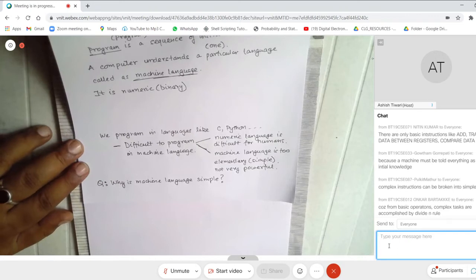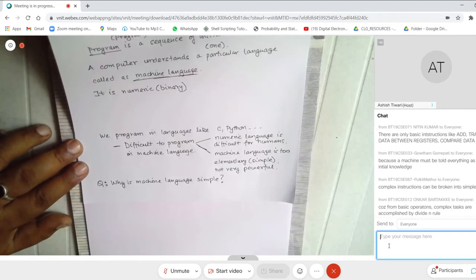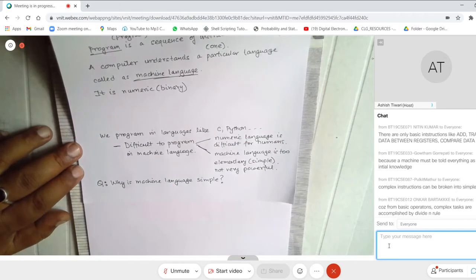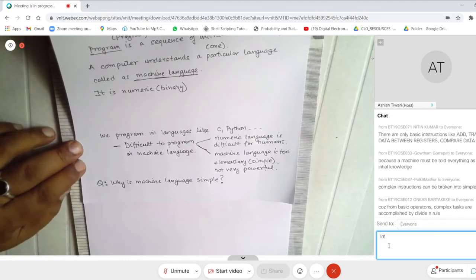I will give you an example. Suppose you look at a user program, you are trying to do a multiplication, or an exponentiation, or a sorting, right? So these are the tasks which we normally want to do. The question is, why don't you design a machine which can do that? You have an instruction which says, sort this for me, and it can sort it for you. Why don't you do that? Why do you want to have a machine with a simple language, with simple instructions?